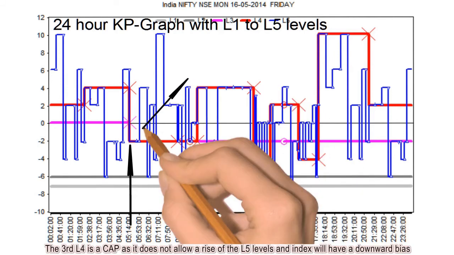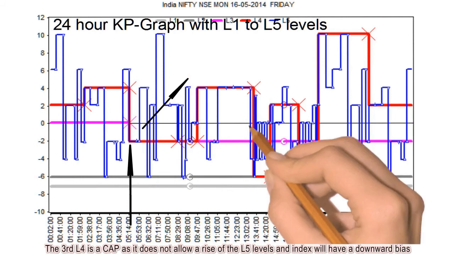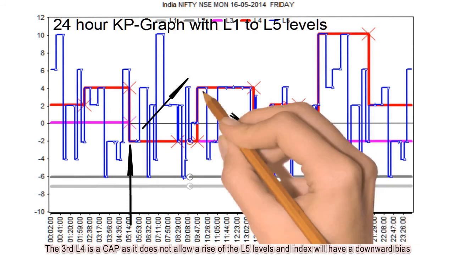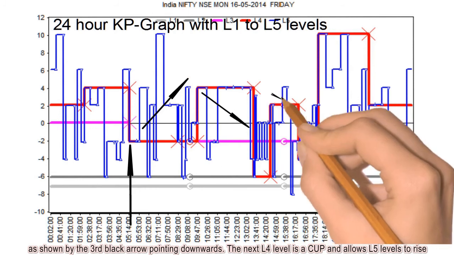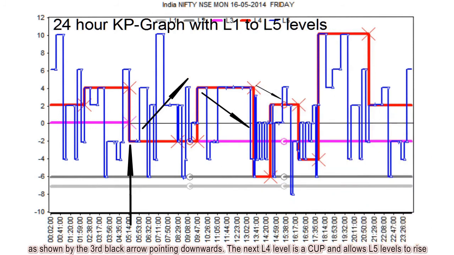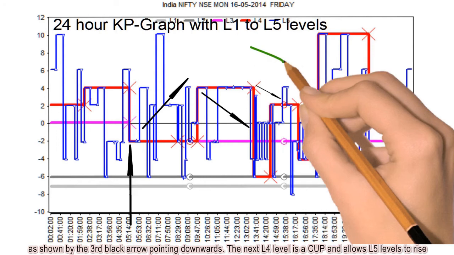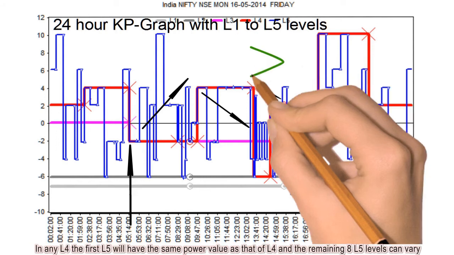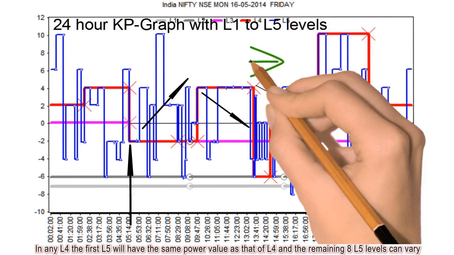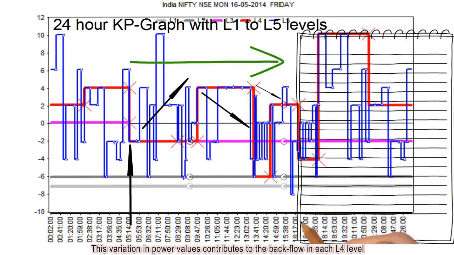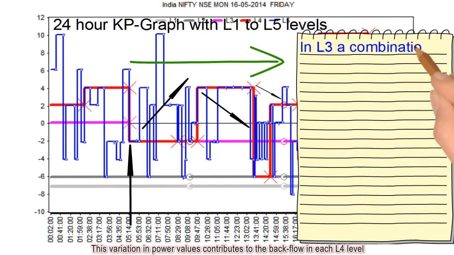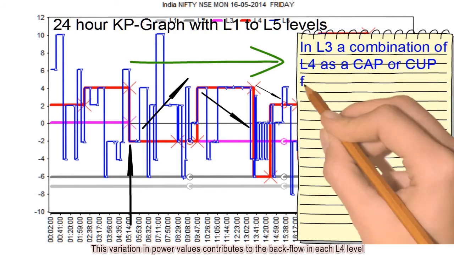The third L4 is a cap as it does not allow a rise of the L5 levels and the index will have a downward bias, as shown by the third black arrow pointing downwards. The next L4 level is a cup and allows L5 levels to rise. In any L4 the first L5 will have the same power value as that of L4 and the remaining 8 L5 levels can vary. This variation in power values contributes to the backflow in each L4 level.